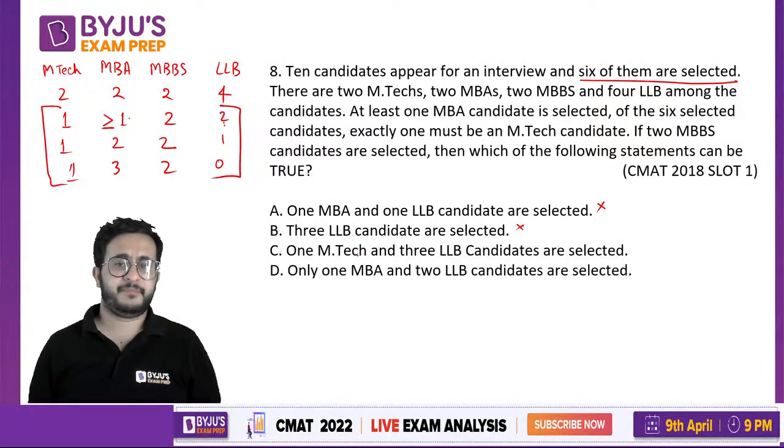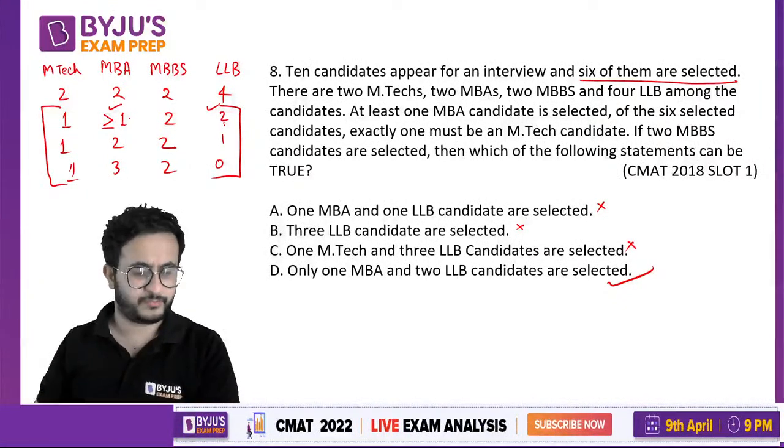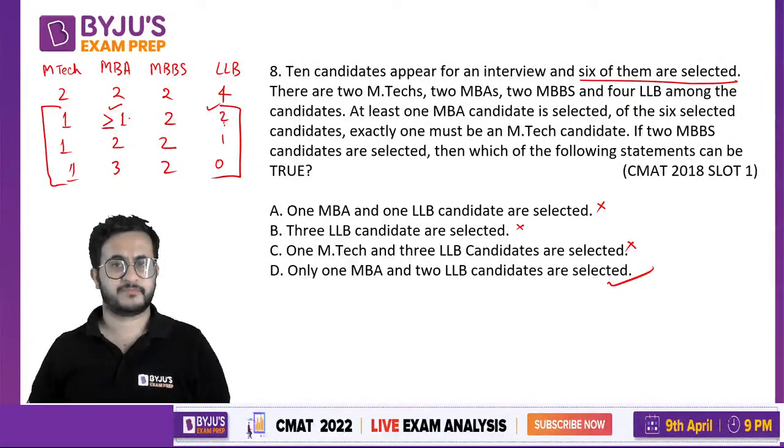Incorrect. 1 MTech and 3 LLB candidates are selected. LLB can be maximum 2, right? So that is again incorrect. Only 1 MBA and 2 LLB candidates are selected. So that is one of the possible conditions. Right? Simple. We got multiple cases and only one of them is possible out of the given options.